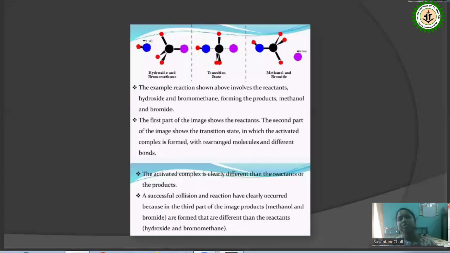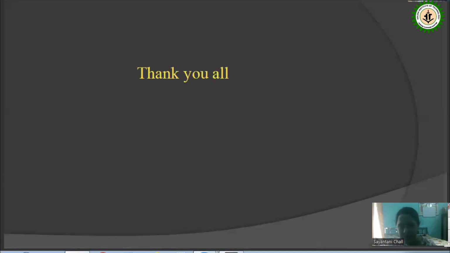So by using these two theories, we can primarily understand how the reaction is going on. We know that some activation energy is required, but by studying these theories, we can understand how the molecules acquire that amount of energy to pass through that energy pathway, through the activated complex, to form the final product.